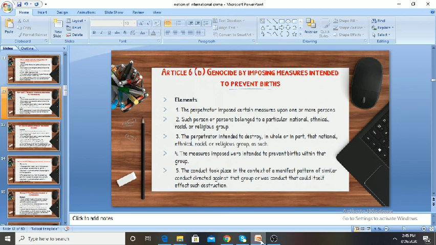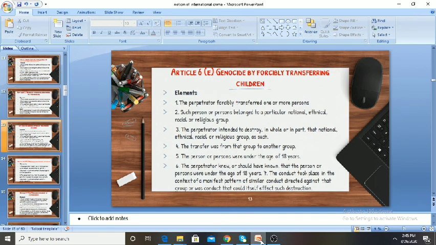Article 6, Clause E, tells about genocide by forcibly transferring children. As per this article, the important elements are: the perpetrator forcibly transferred one or more persons, and that person should belong to a particular national, ethnical, racial, or religious group.